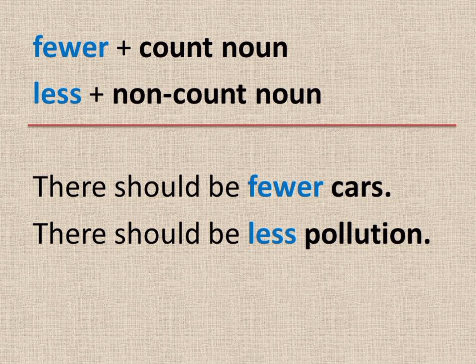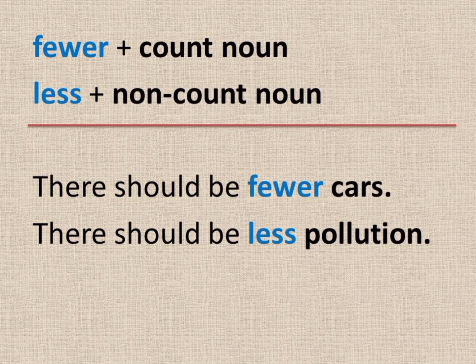They don't like to use their own car. So there should be fewer cars. And fewer cars mean like this: there are 100 cars on the road. If you say there should be fewer cars, you expect to have just like 50 cars or 60 cars or 80 cars on the road.